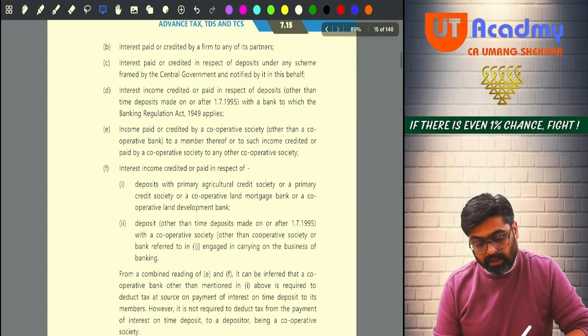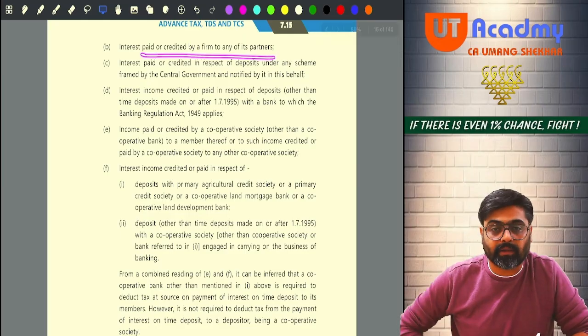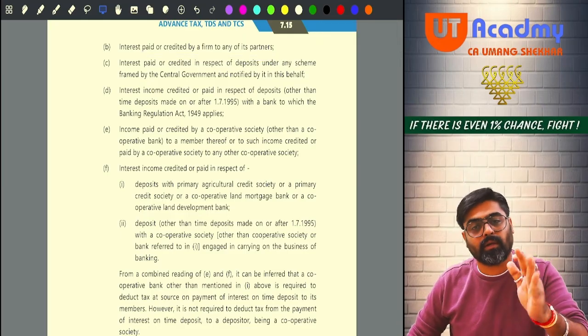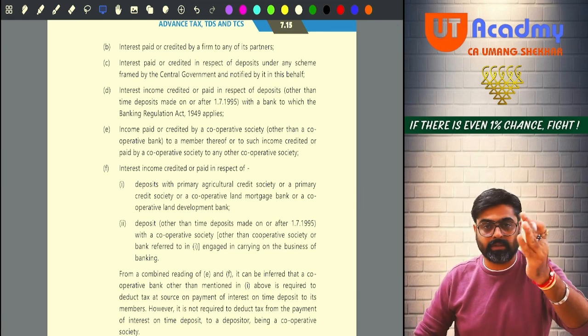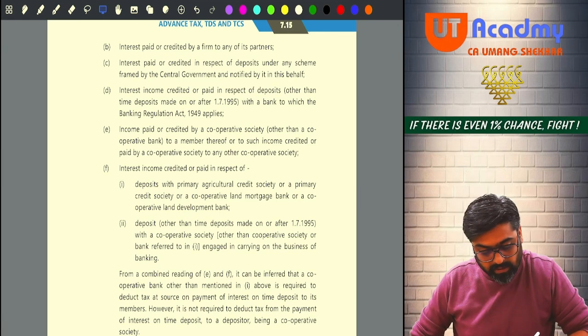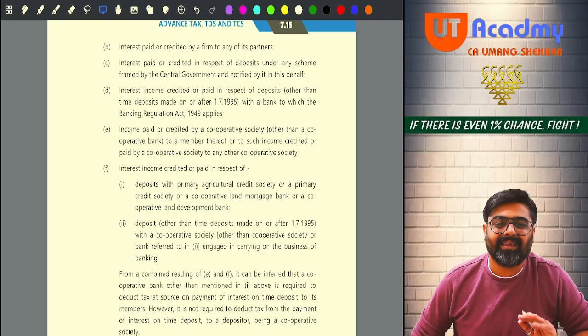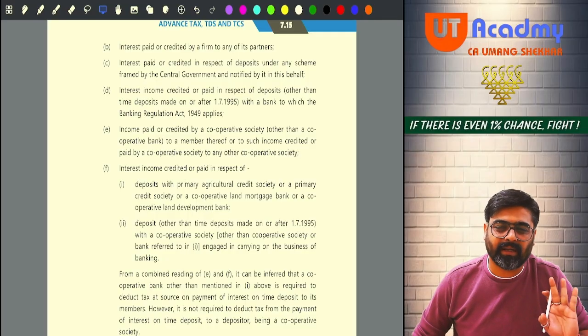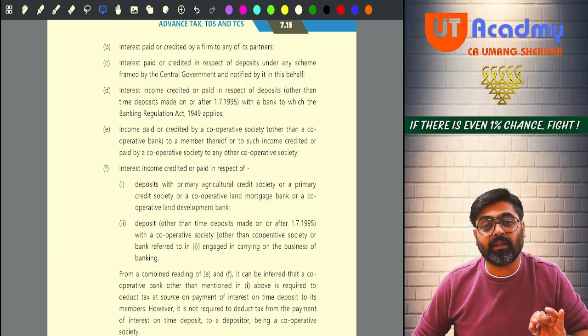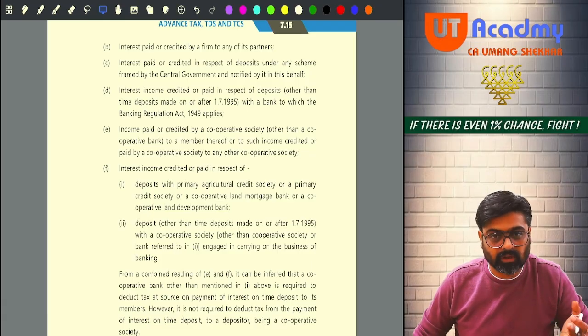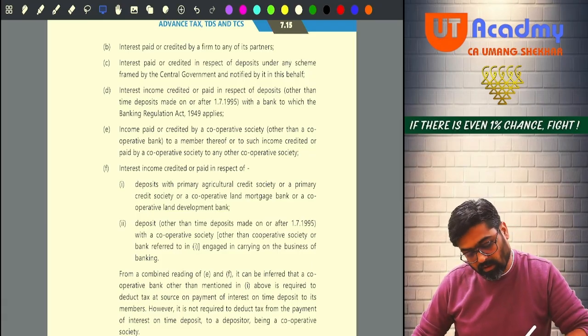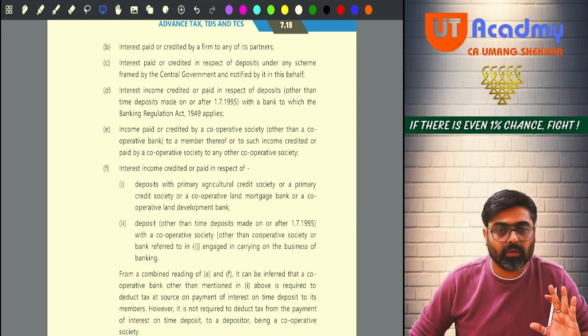Okay? Now, interest paid or credited by a firm to any partner. If any firm is giving interest to the partner, on that there will be no TDS. Exception. Okay. Next one, interest paid or credited in respect of deposits under any scheme framed by the central government and notified by it, notified schemes of central government. So if you have invested in the notified schemes of central government, deposits which you have made in those schemes, on those deposits also there will be no TDS.